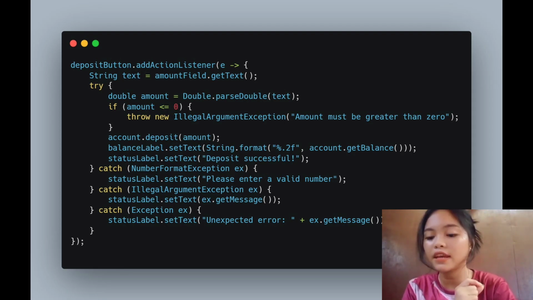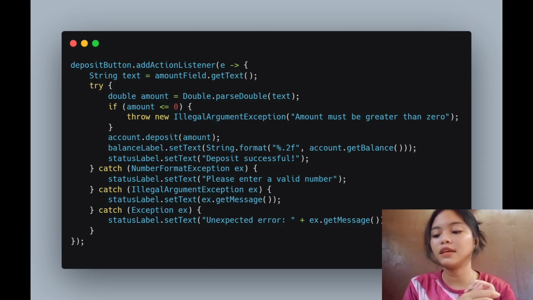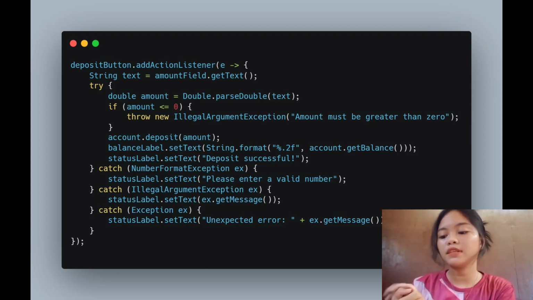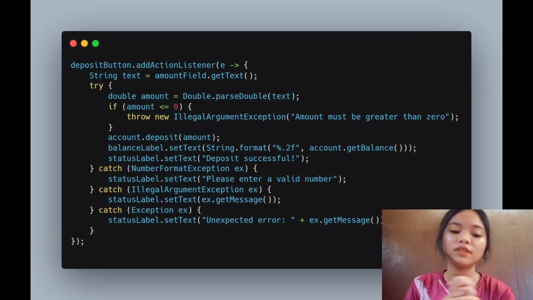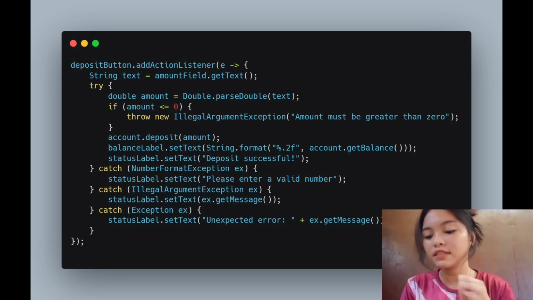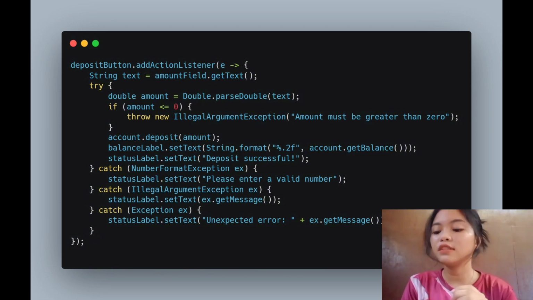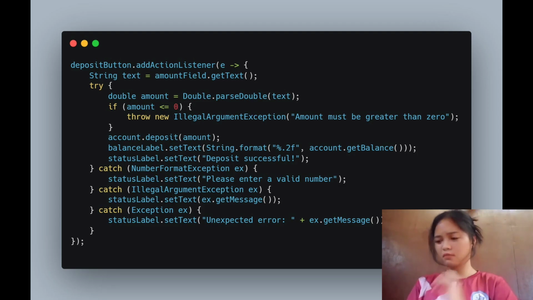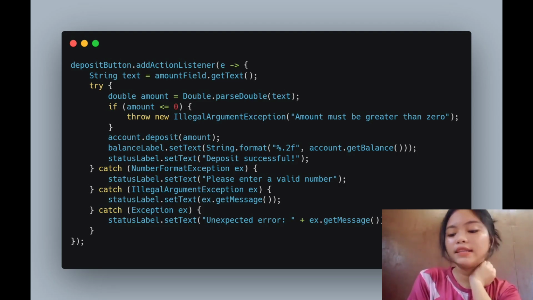The next is catch IllegalArgumentException ex, statusLabel.setText(ex.getMessage()). So this line handles the case when the amount was 0 or negative. And then the last one, catch Exception ex, statusLabel.setText("Unexpected error: " + ex.getMessage()). So this line handles any other error.